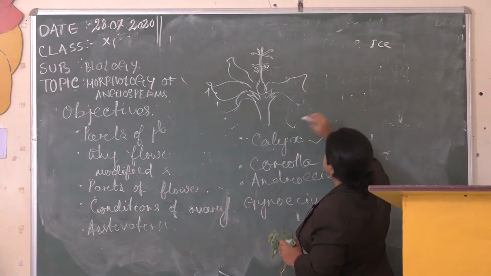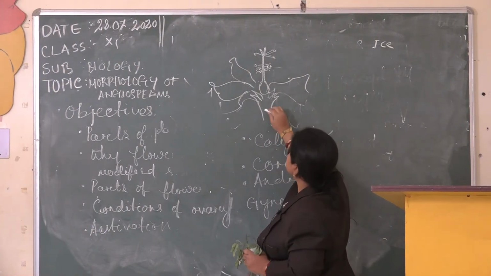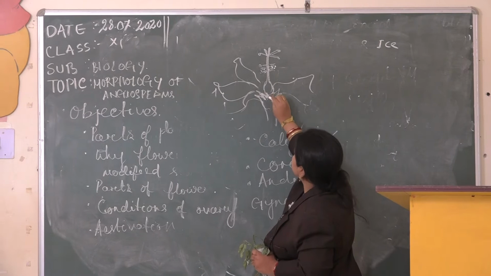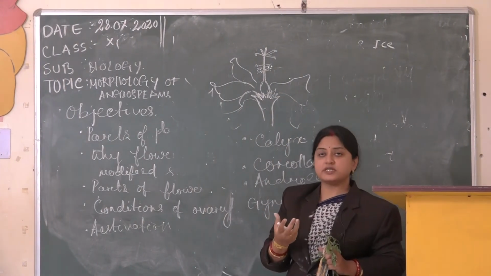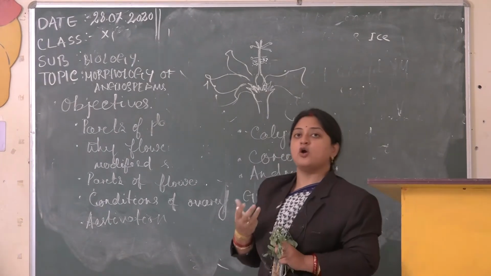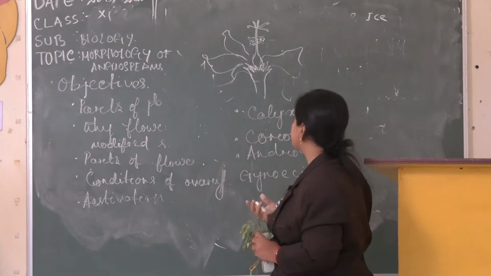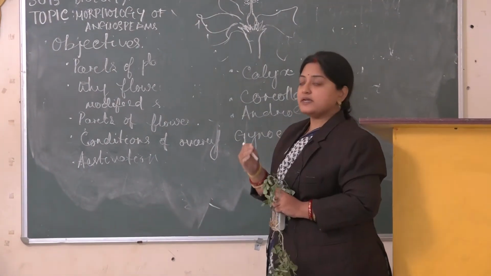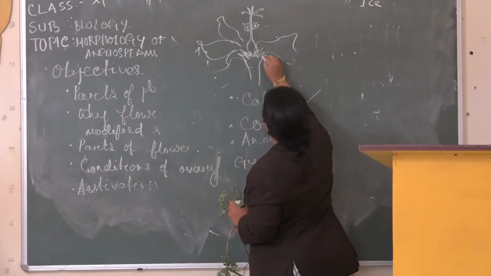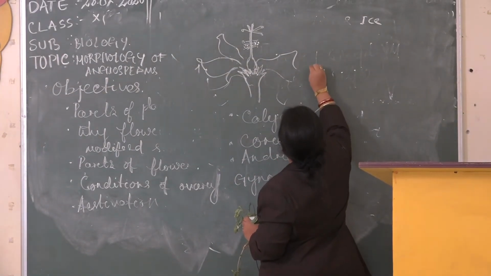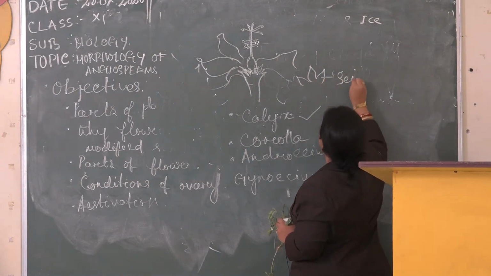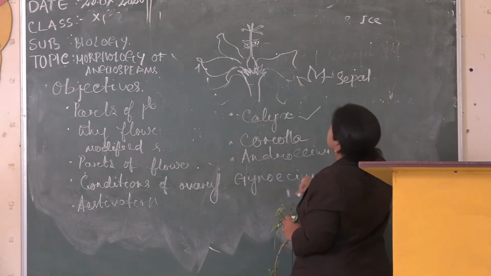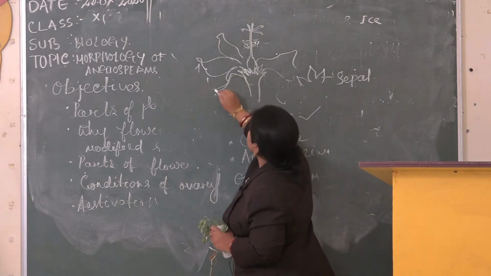So in case of this hibiscus flower, the green colored portion, which is somewhat leaf like in nature, which holds the flower in bud condition or supports the flower, is known as your calyx. Then each individual unit of calyx is known as sepal.